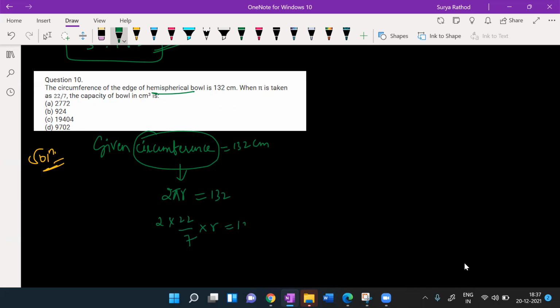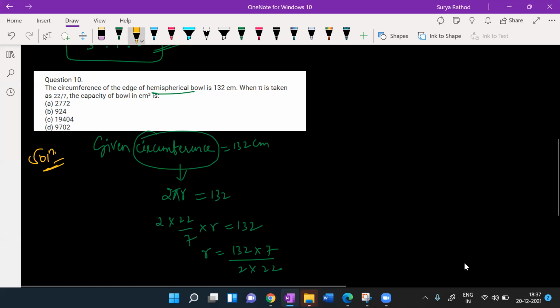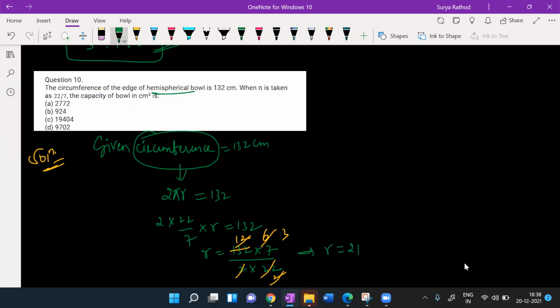I can get the radius from here. R is equal to 132 into 7 by 2 into 22. So 11 twos are 22, 11 ones, 21. R is equal to 21.